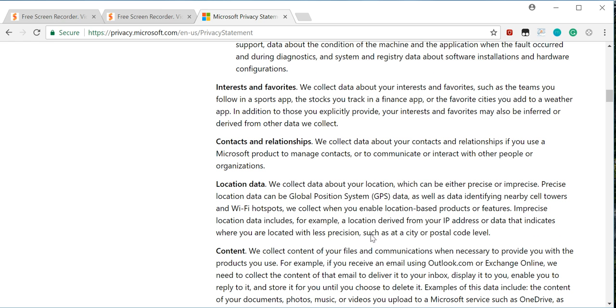Contacts and relationships. We collect data about your contacts and relationships if you use a Microsoft product to manage contacts or to communicate or interact with other people or organizations. Location data. We collect data about your location, which can be either precise or imprecise. Precise location data can be global positioning system (GPS) data, as well as data identifying nearby cell towers and Wi-Fi hotspots, that we collect when you enable location-based products or features. Imprecise location data includes, for example, a location derived from your IP address or data that indicates where you are located with less precision, such as a city or postal code level.